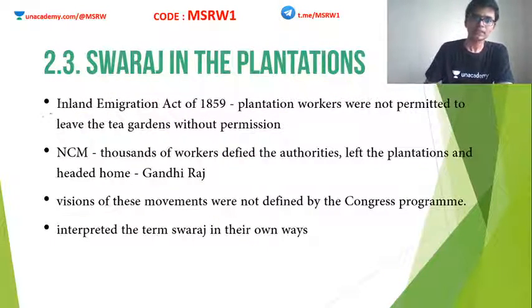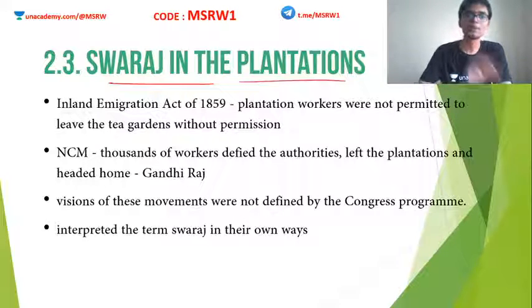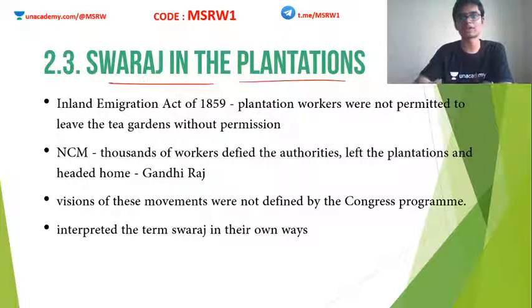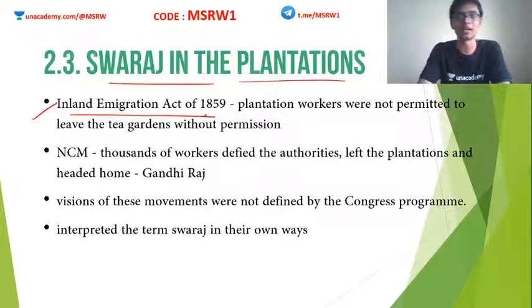Another example, the Swaraj in plantations. So we saw what happened in towns and cities. We saw what happened in the outskirts of the cities, that is rural areas. And now we are going to see what happened in plantations. So in plantations means what? Just like the Assam tea plantations, rubber plantations in Kerala. These are the areas we are talking about. The Inland Emigration Act was passed back in 1859. According to this act, plantation workers were not permitted to leave the area without permission.